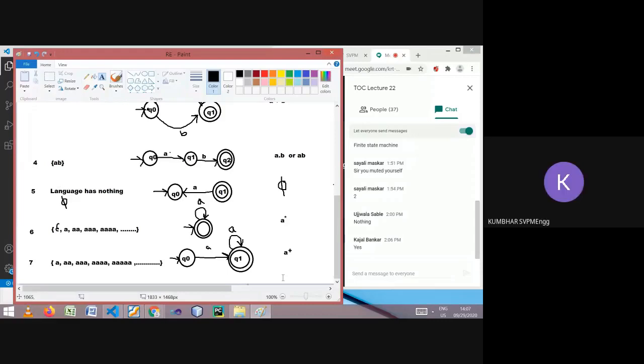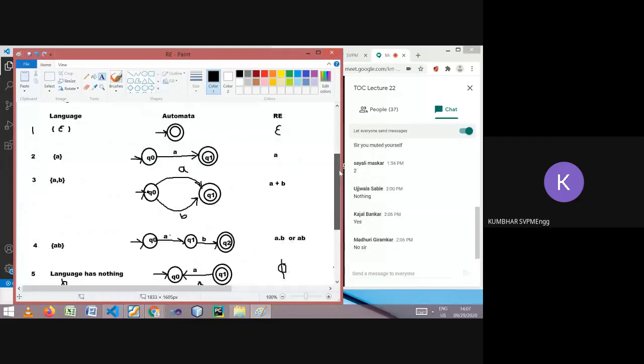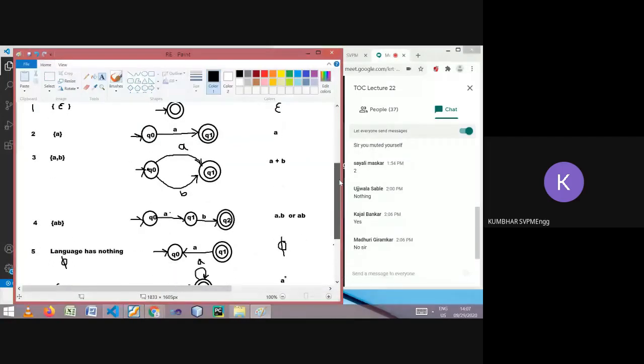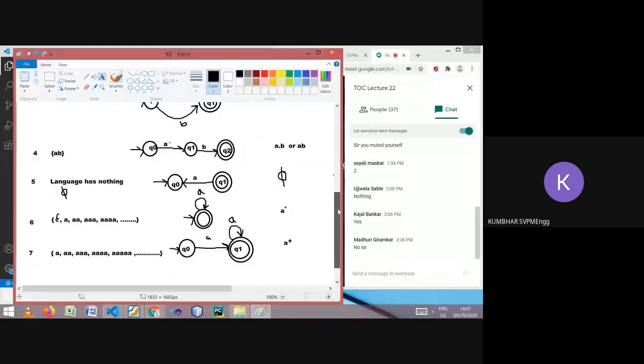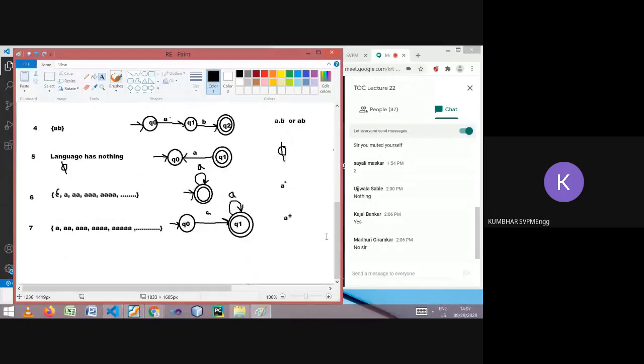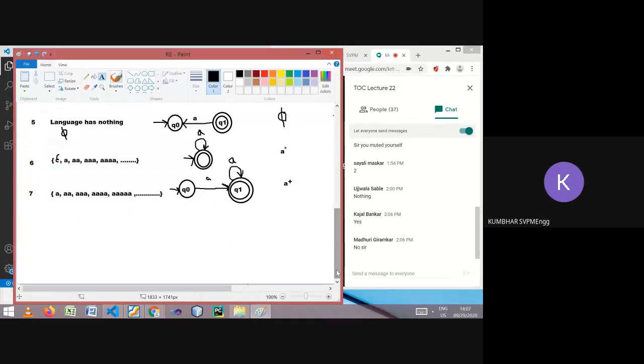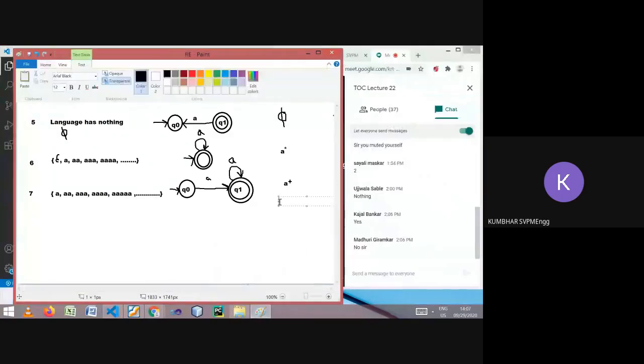It is quite simple, and you have to remember these things: single symbol, A plus B, A followed by B, phi, epsilon, A star, and A plus. These are the basic building blocks, and using these, we can generate more complex expressions. You may remember in maths also.